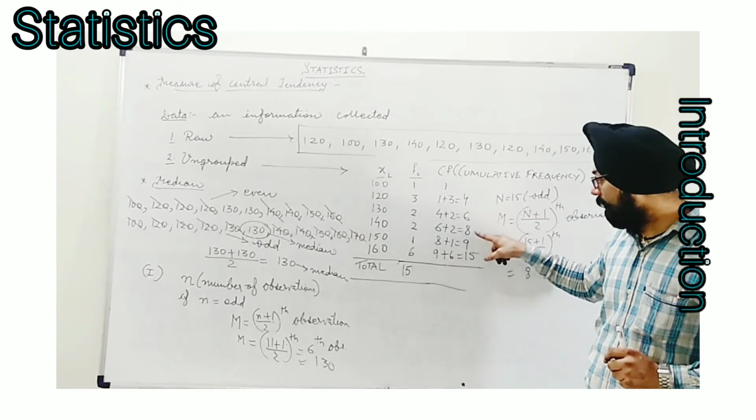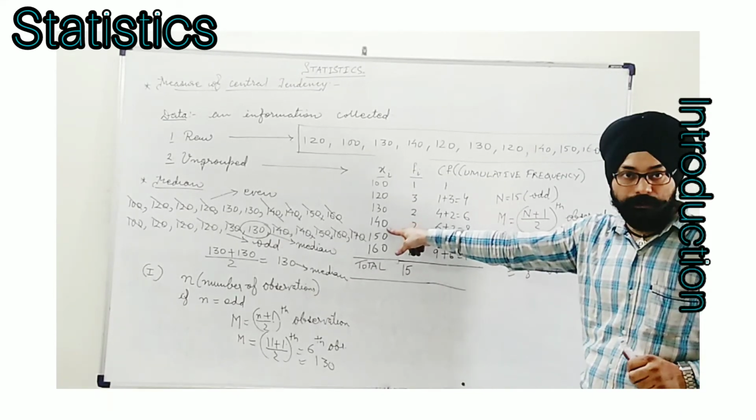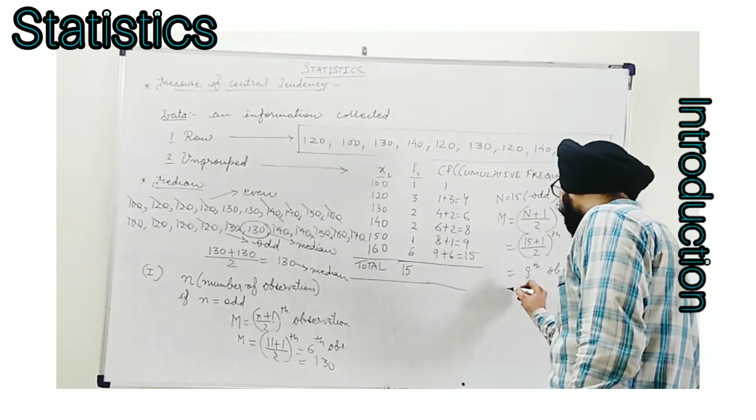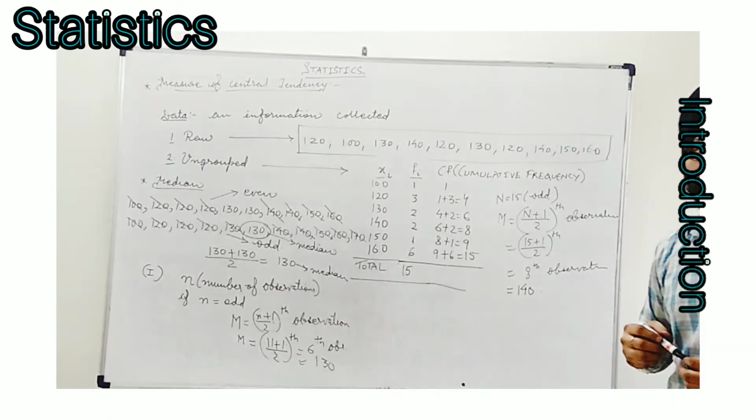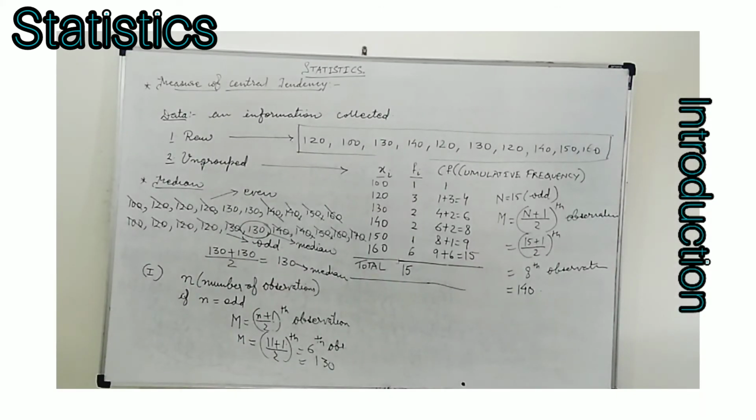It is equal to 8. So we see the value of xi opposite to that, 140. So in this case, the median becomes 140. This is the method we apply to find the median of the given raw or ungrouped data. I hope you have understood.